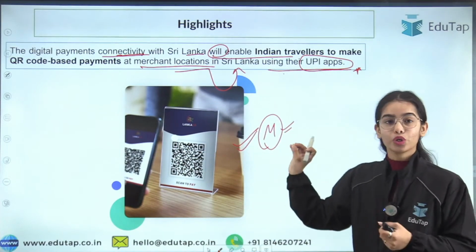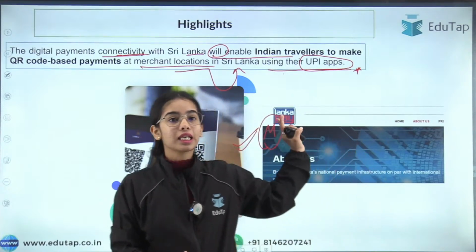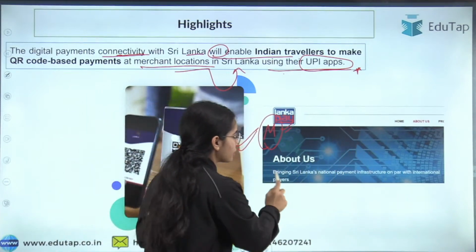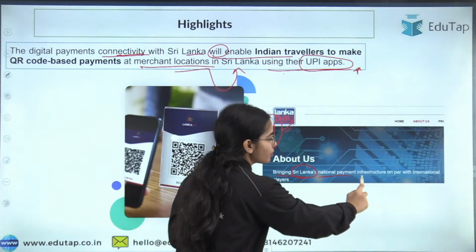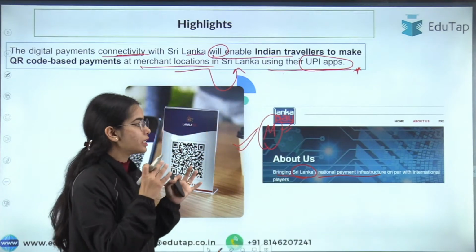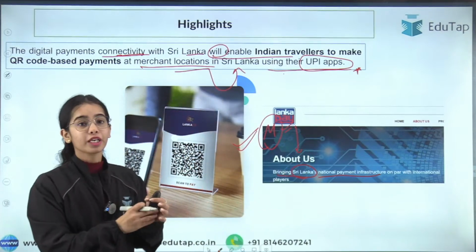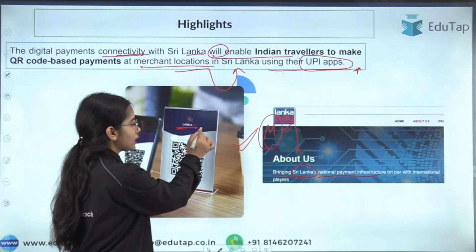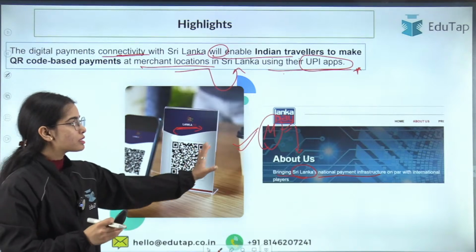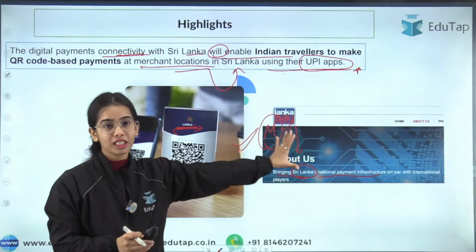So this is the whole news article. In Sri Lanka, there is the Lanka Pay that is bringing Sri Lanka's national payment infrastructure on par with the international players. So this is the motive of the Lanka Pay, and the Lanka Pay QR codes are there. That you can see, Lanka QR codes are there. So this Lanka Pay in Sri Lanka is providing the QR codes